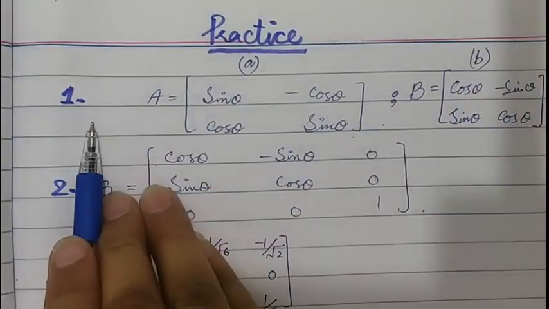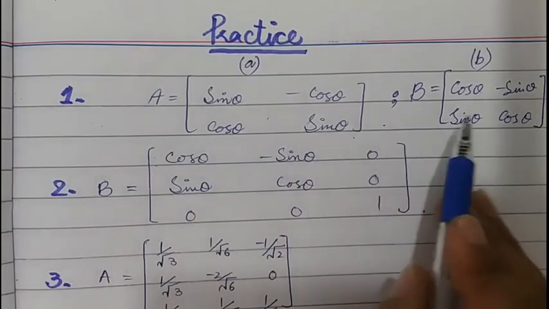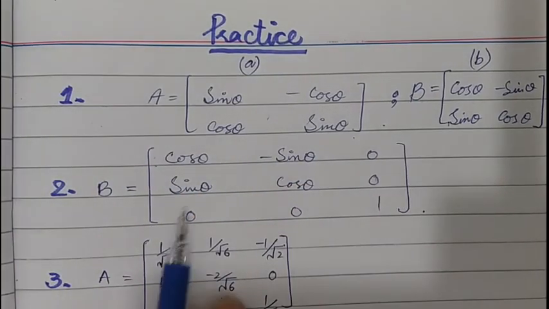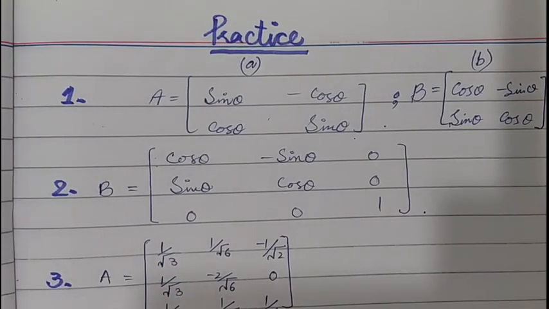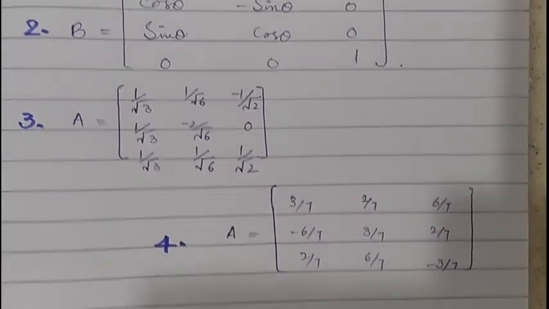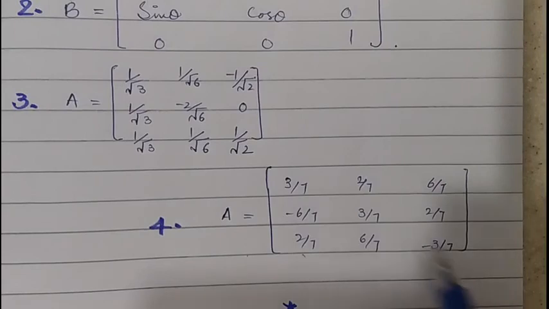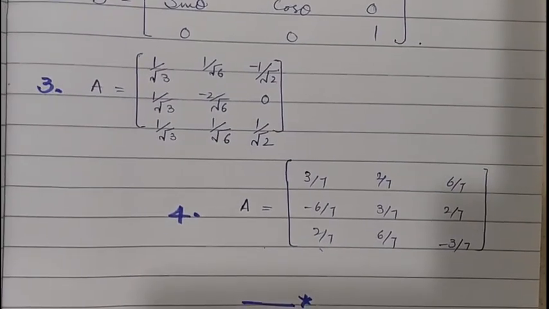You should prove that A is orthogonal and B is also orthogonal. You have to prove that the B matrix is an orthogonal matrix. In question number 3, the A matrix is an orthogonal matrix, and in question 4, the A matrix is also an orthogonal matrix. And that's all about today's lecture.